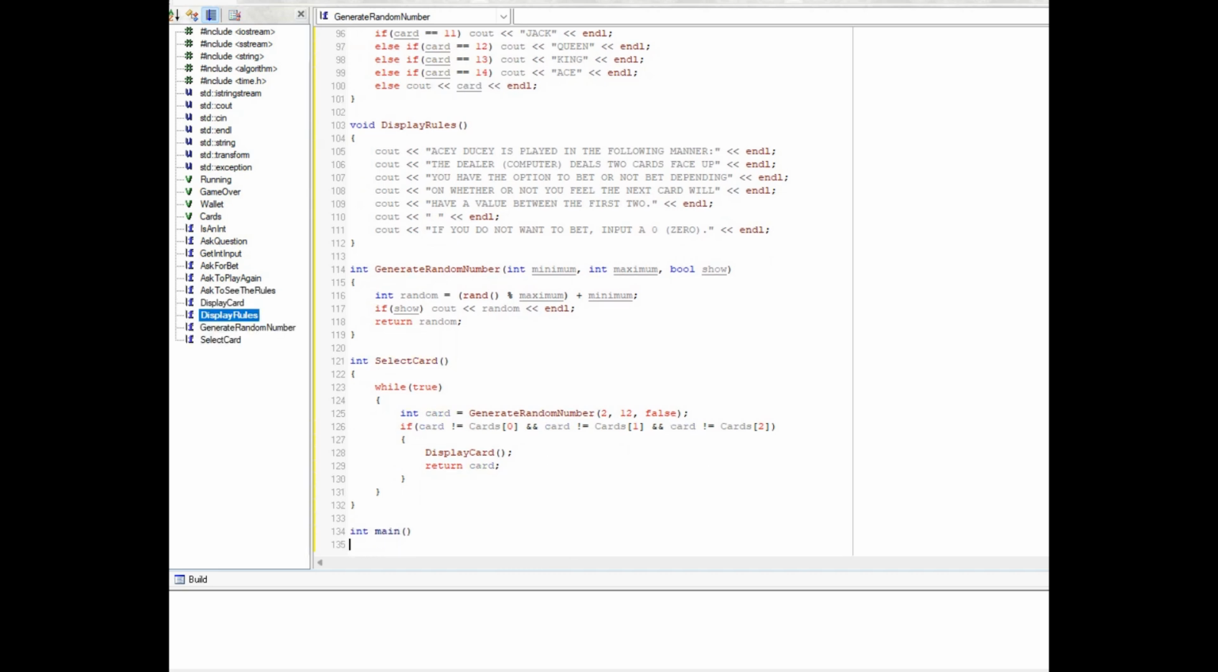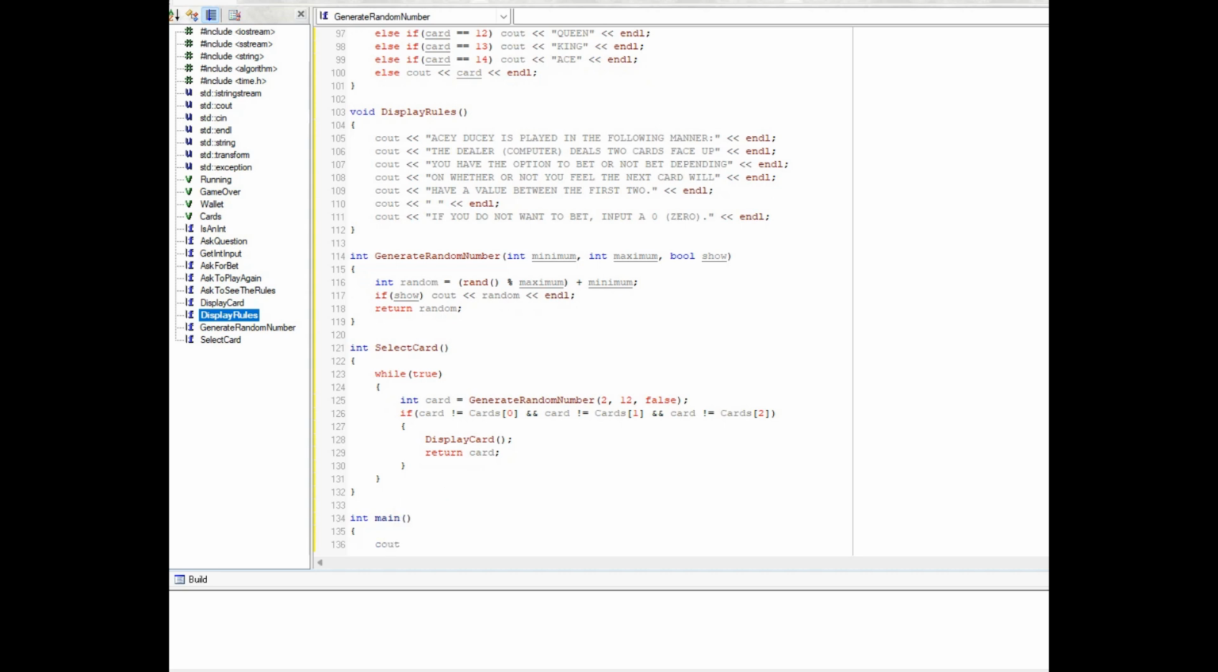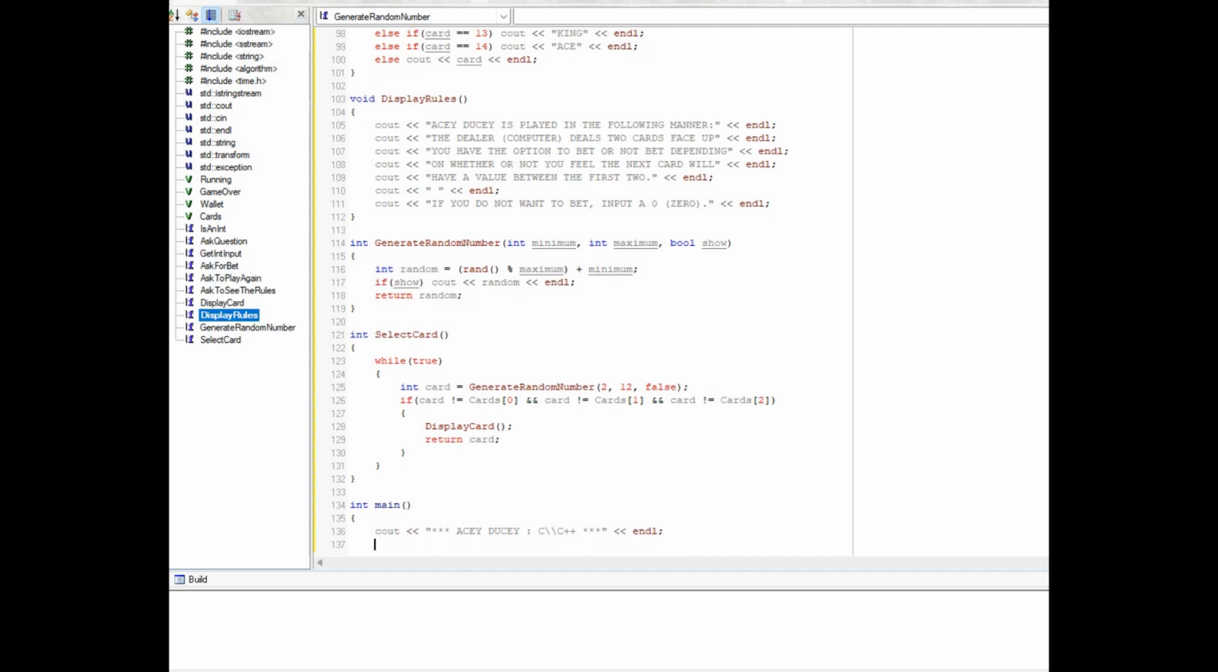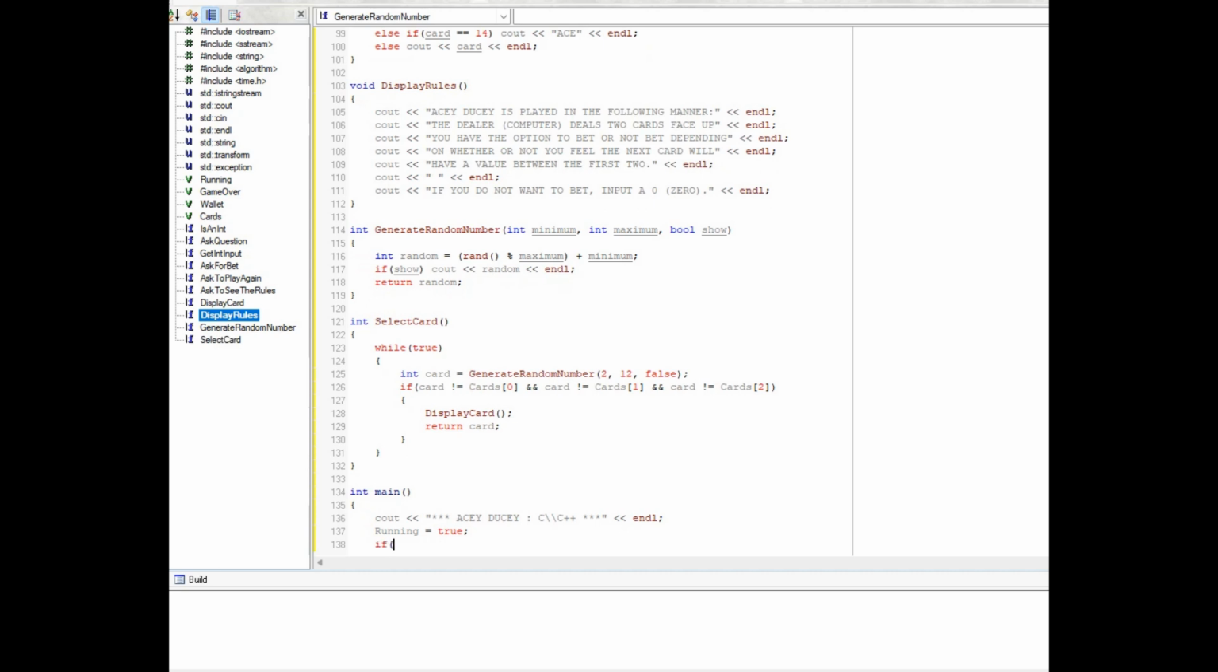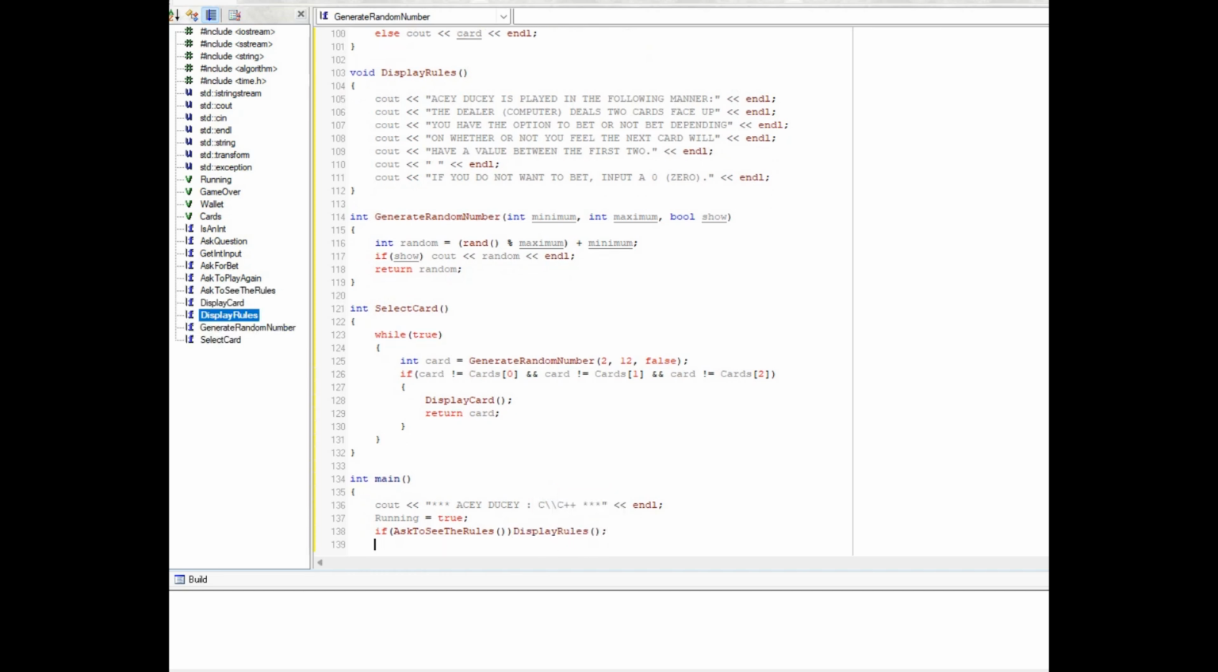Int main. Cout Acey Ducey C++, endl. Running is true. If ask to see the rules, display rules. While running.